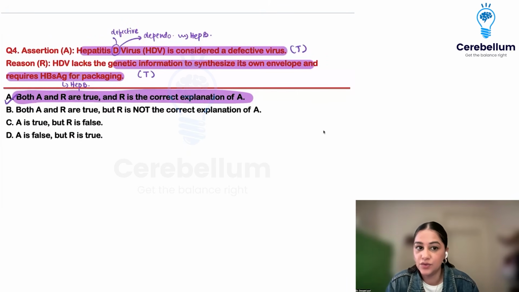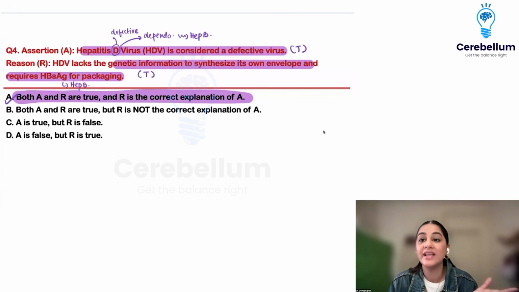Right? Understood? It is the correct explanation. That is why it is called a defective virus. It doesn't have the power of synthesizing its own envelope. So hepatitis D means two things: a defective virus or a dependo virus. Firstly, it depends on hepatitis B. It is defective because it does not have its own proteins to synthesize the envelope.